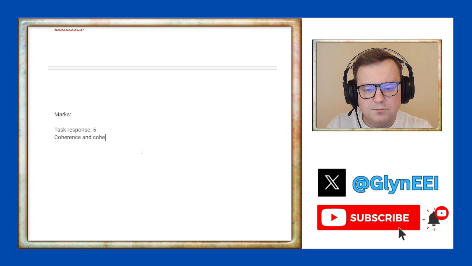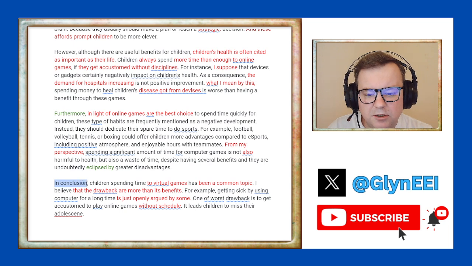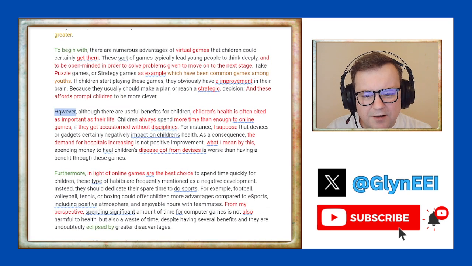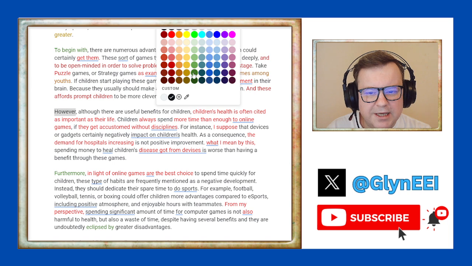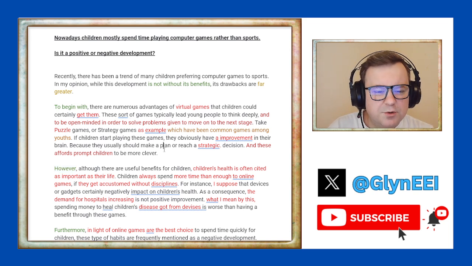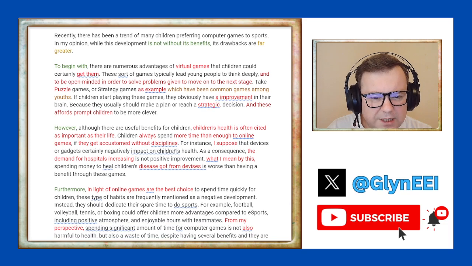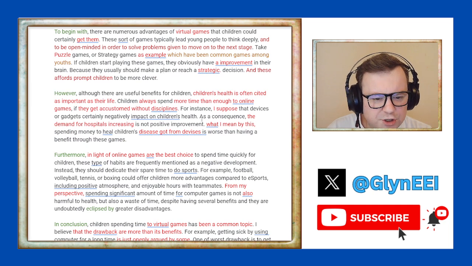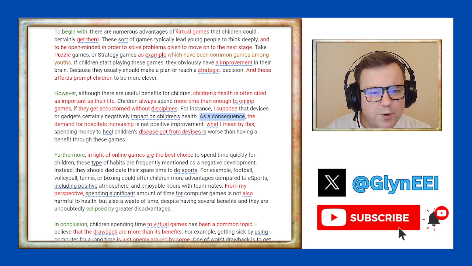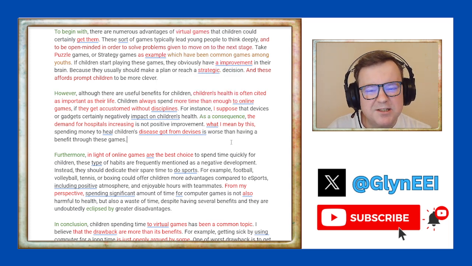Coherence and cohesion. So firstly, there are some good bits of signposting language. We get in conclusion. We get furthermore. We get however. At the beginning of paragraphs, we get to begin with. All of that is good stuff. So cohesive devices are all right. We get some other discourse markers, like for example, as a consequence. So the range of cohesive devices is pretty good, but the cohesion of the text in general I don't think is very good.